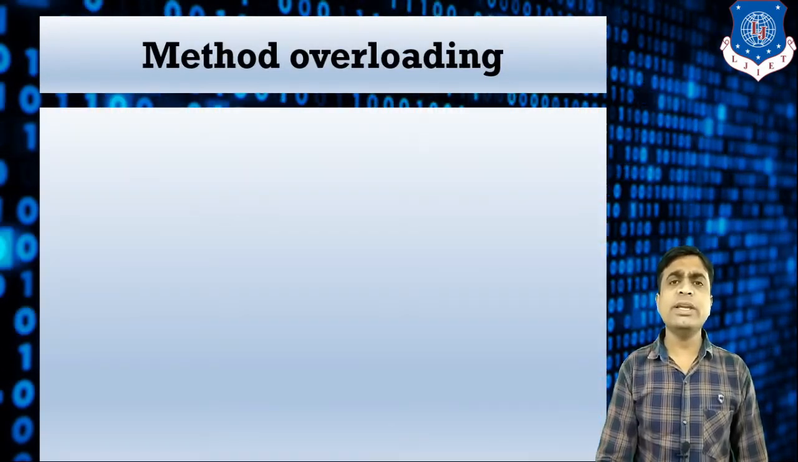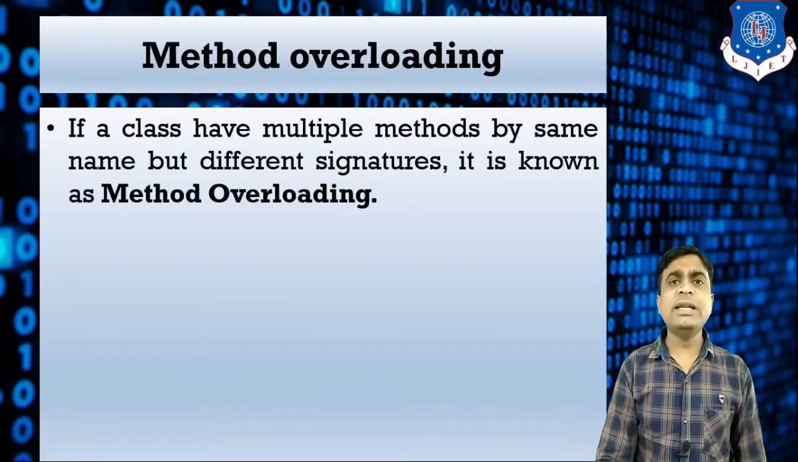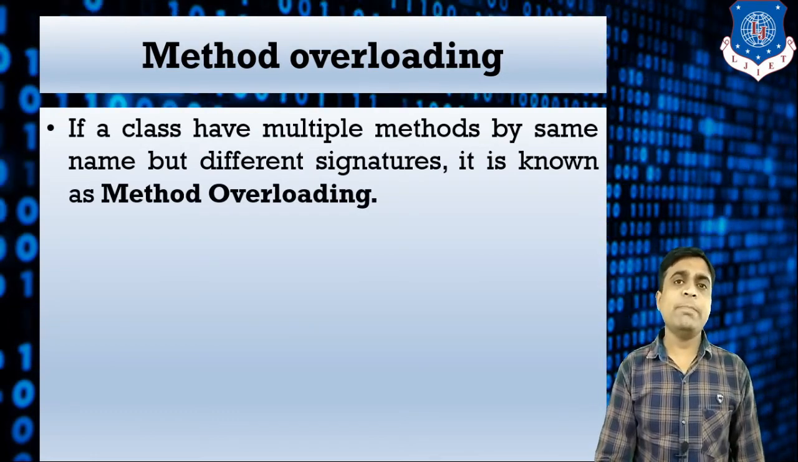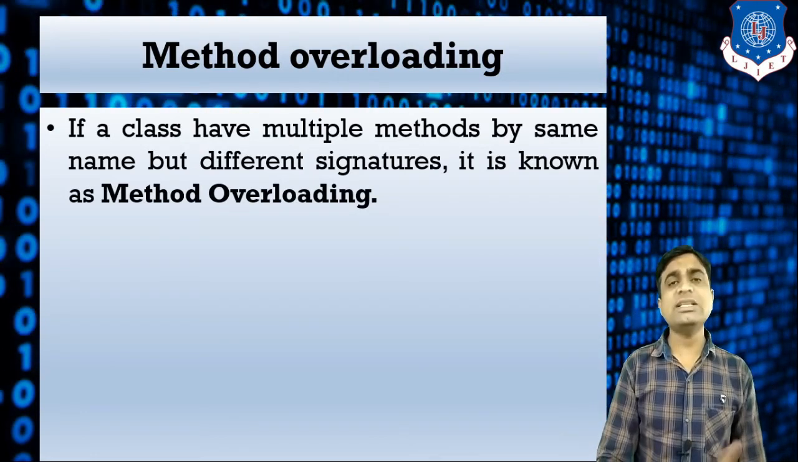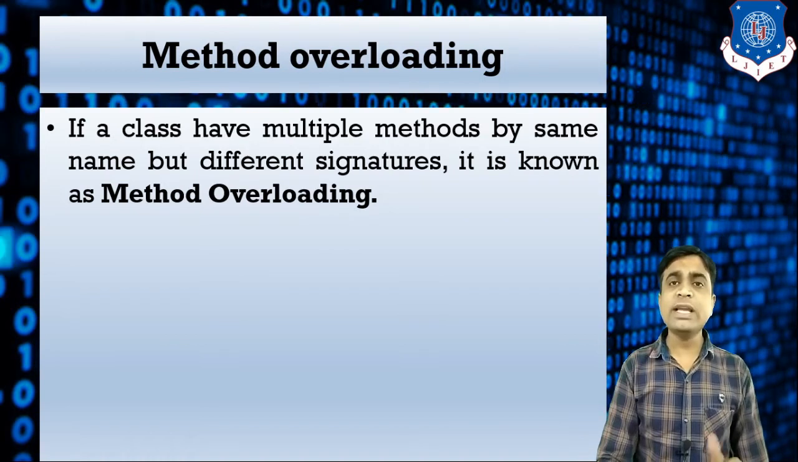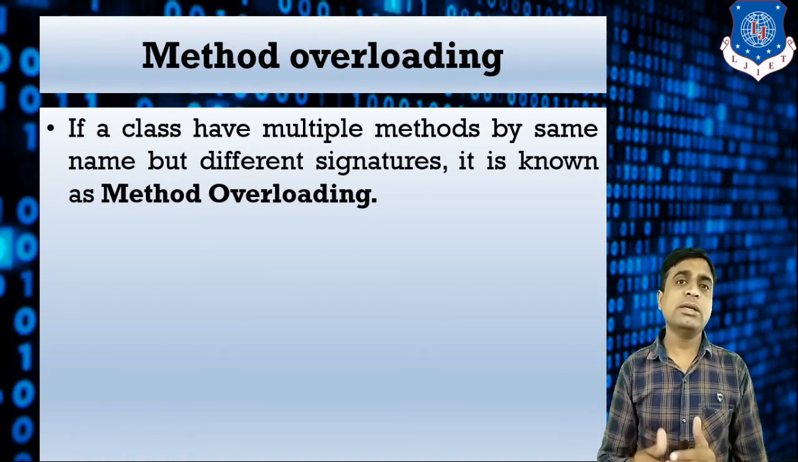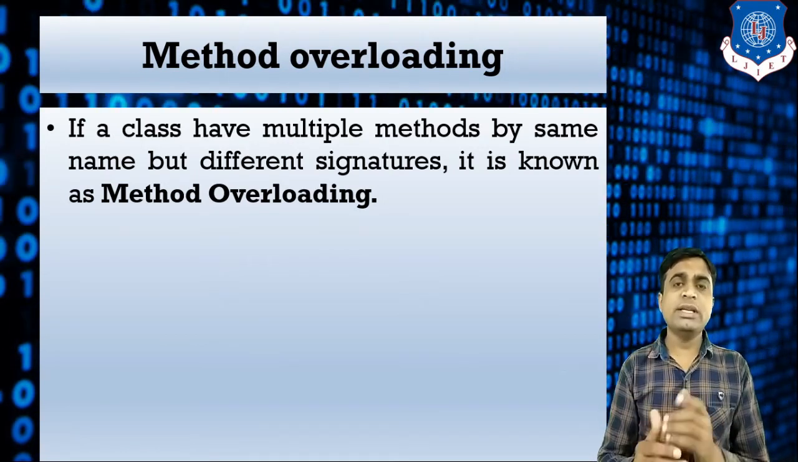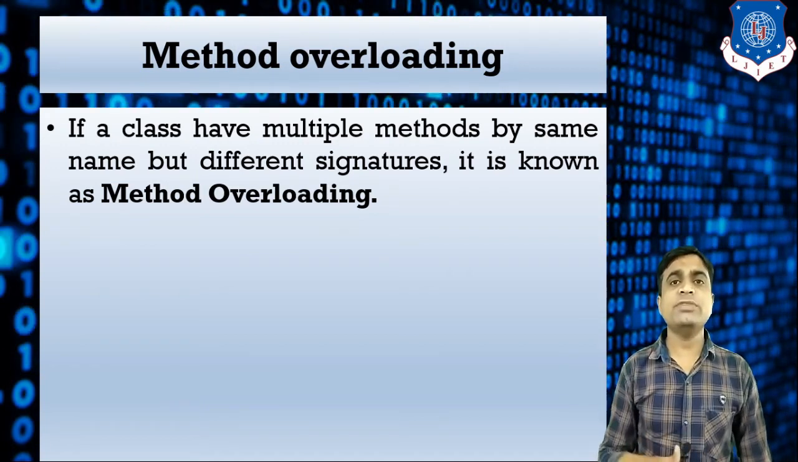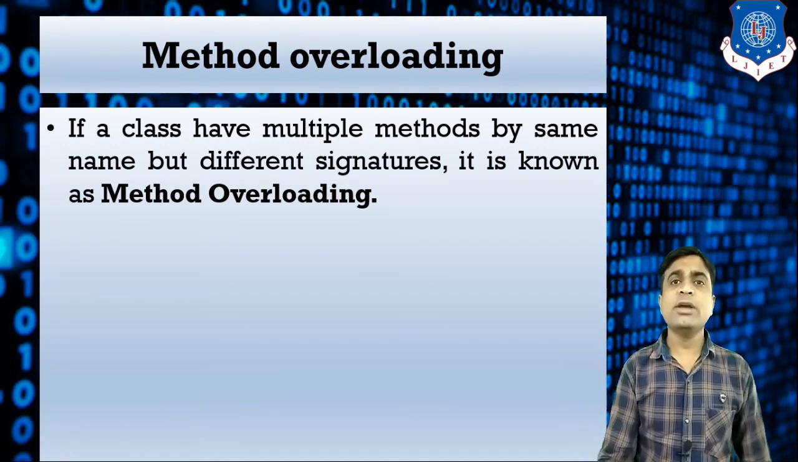So let's start with what we mean by method overloading. Method overloading is creating multiple methods with the same name but with a different signature. That is called method overloading. So we can create multiple methods with the same name in Java. This is the most important feature of Java, and it is also known as polymorphism.